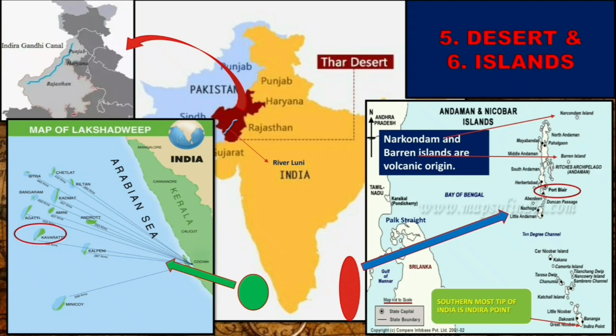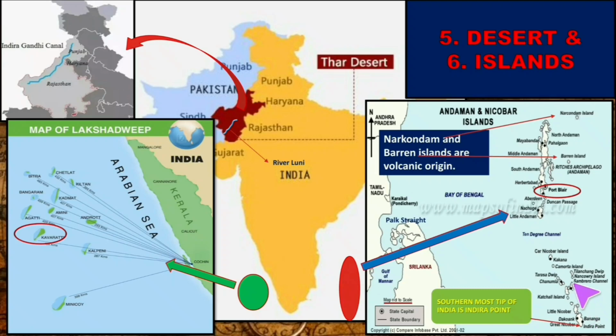There are 2 island groups that are part of India. One is on the west side and the other one is on the east side. In the west side, there is Lakshadweep Islands with the capital Kavaratti, and it is near the state of Kerala. On the east side, the island groups are known as Andaman and Nicobar Islands with the capital Port Blair, and in that Narcondam and Barren Islands are of volcanic origin and they are located here. This is Barren Island and this is Narcondam Island.